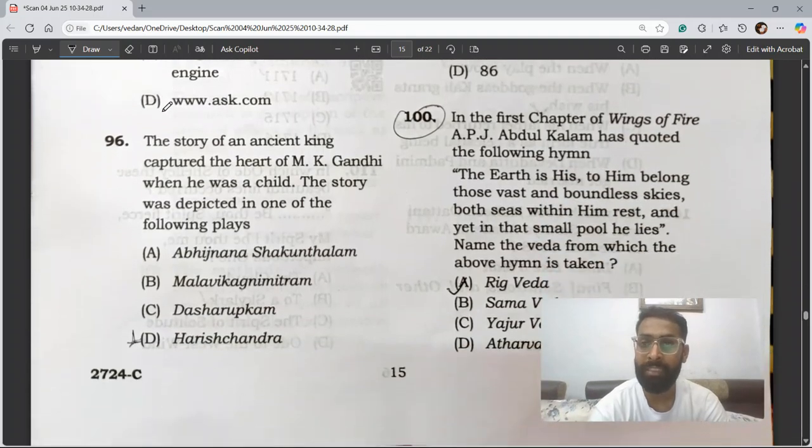Google Scholar. Question 96. The story of an ancient king captured the heart of M.K. Gandhi when he was a child. The story was depicted in one of the following plays. So the correct option is Harishchandra. As we have read, I hope you have read about M.K. Gandhi. So he was so much influenced by the Harishchandra, the story of the Harishchandra. So the correct option is D.